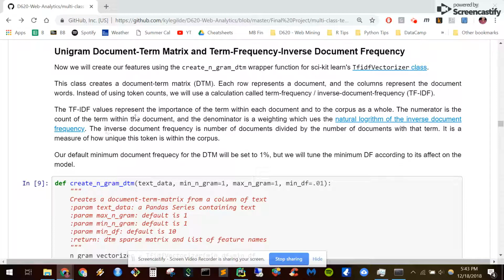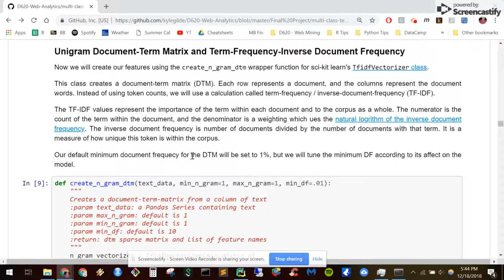So for our first set of models, we're going to use a unigram document term matrix, where each row is a document and each column is one of our tokens. And we're going to use term frequency inverse document frequency, also known as TF-IDF, as a way of weighting the terms by importance, essentially.